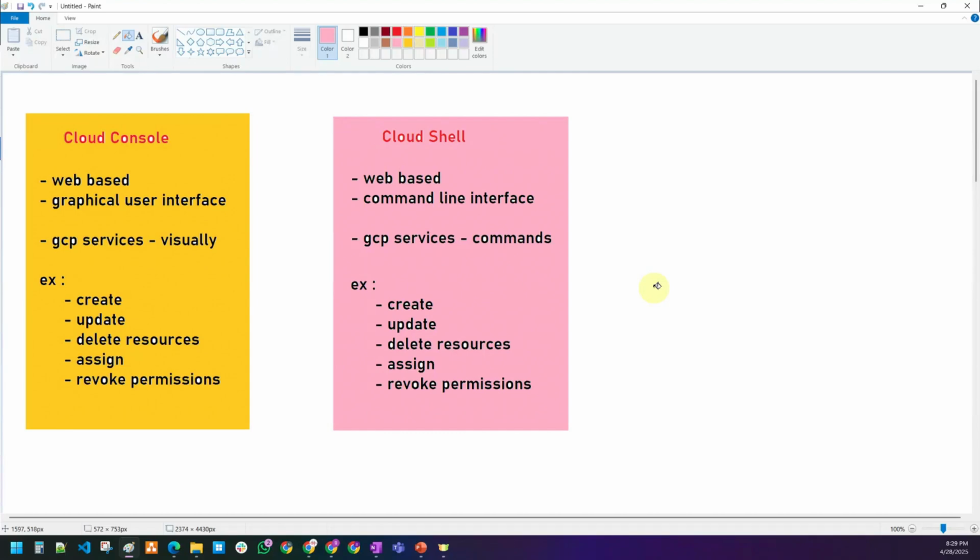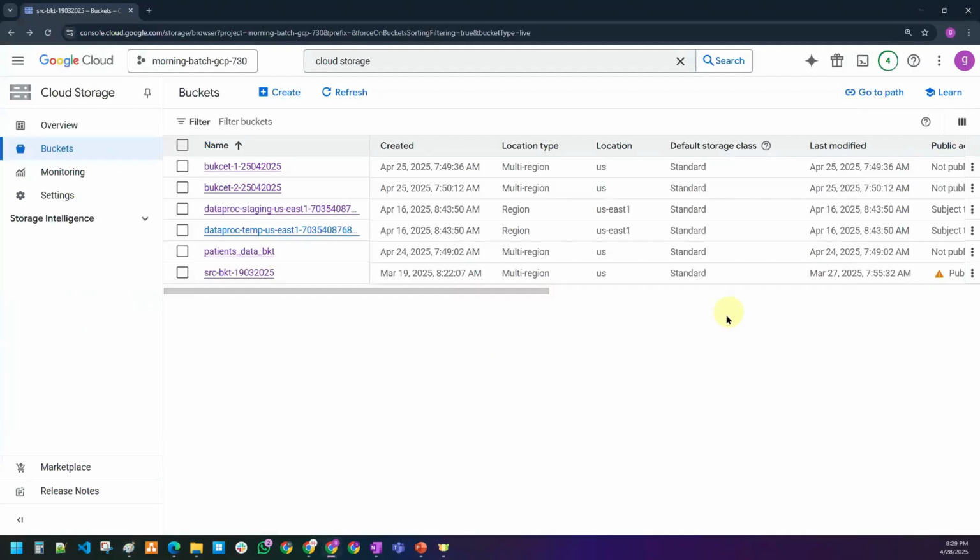Where is that, sir? Can you show me where it is available? Let me show you. So this is your console, where you interact with a visual interface. Can you show me where the Cloud Shell is? If you can see here on the right side, this is the Activate Cloud Shell button. Just click on it and press enter.